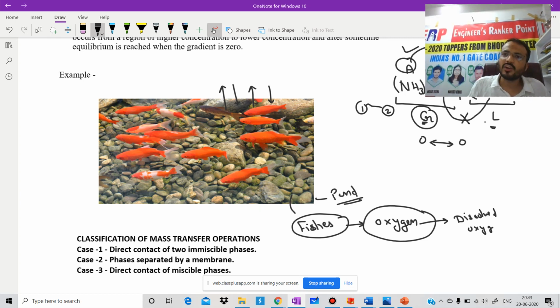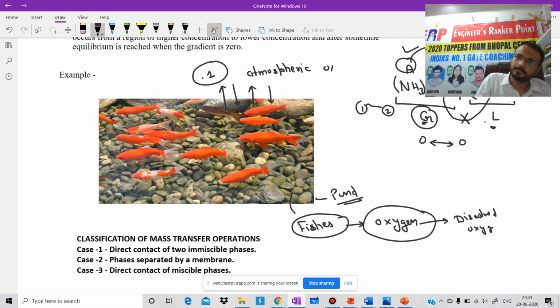Is it clear? We are going to consider 2 points. Suppose here we have point 1 and here we have point 2. At point 1 we have atmospheric oxygen. What does it mean? Oxygen present in the atmosphere. And at point 2 we have dissolved oxygen, that is, oxygen dissolved in water.